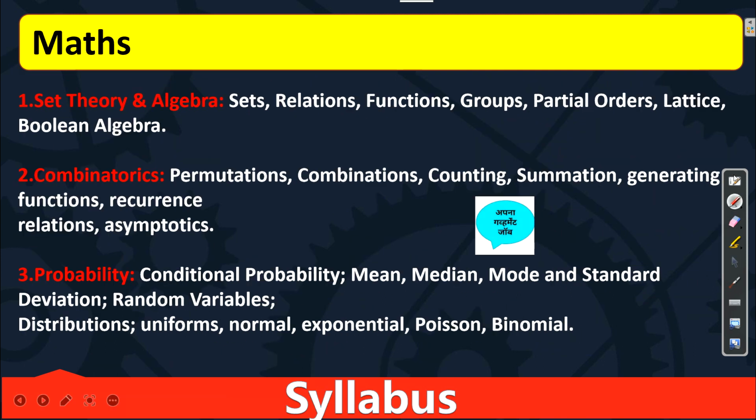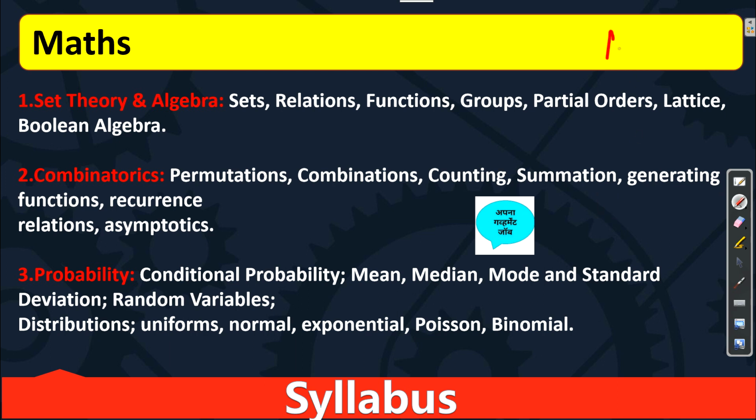In mathematics there are 3 chapters we will do, not subjects. You know the mathematics weightage is 10 marks, and from these 3 combined you can expect somewhere between 3 to 4 questions out of the 10. First is set theory and algebra: basics of sets, relations, functions, then partial order, lattice, group. Boolean algebra you can do in detail also, but if you complete it here, there is no problem.